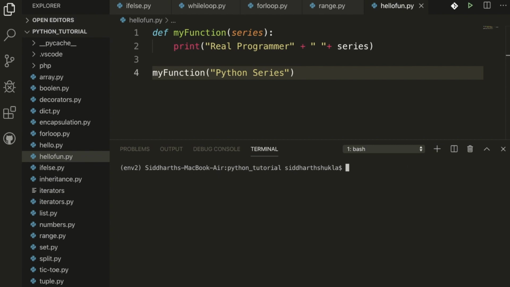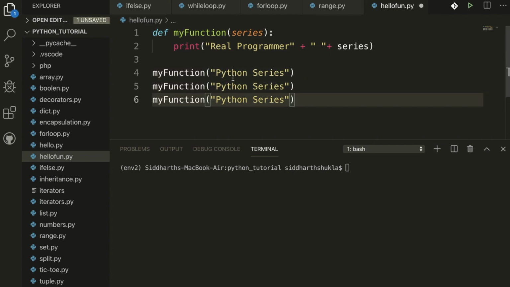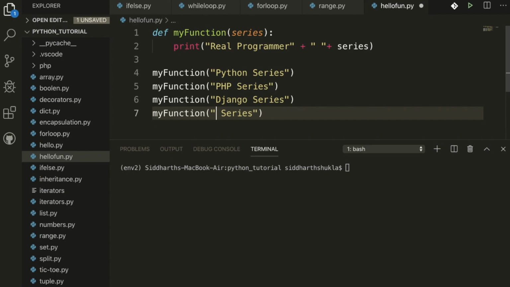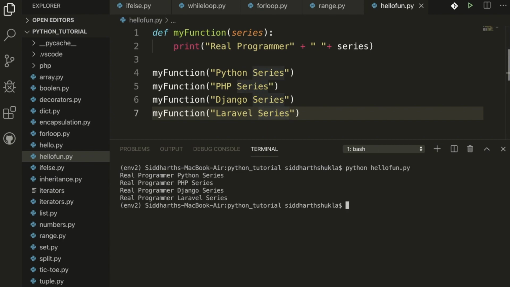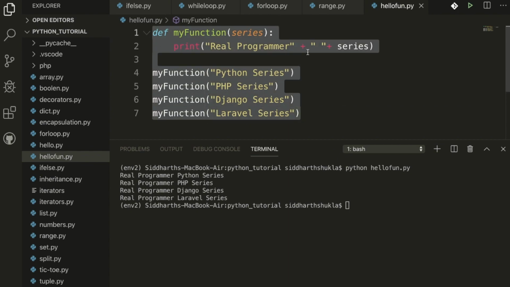I'm going to clear again, and if you want to pass multiple values, I put here PHP series, Django, Laravel. So we can pass these here, and we can check: real programmer Python series, real programmer PHP series, Django series, Laravel series. Whatever you want you can pass to the function, and automatically the function will print it. We're not printing from the outside, we are printing inside of the function. So this is an example of functions in Python.